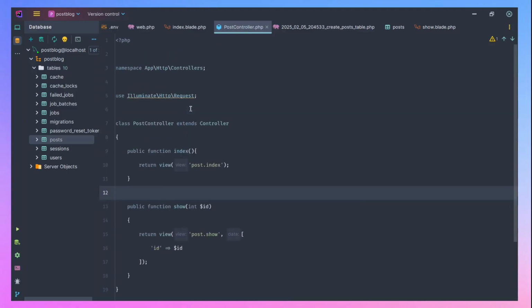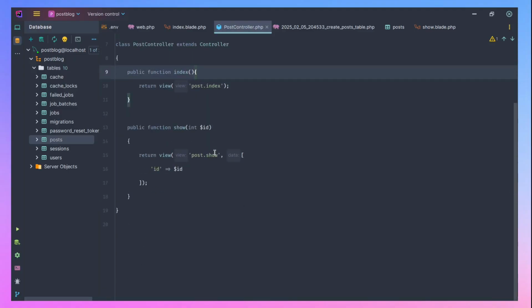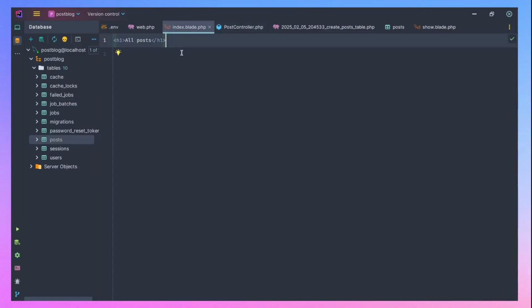So now, how can we create a post? It's very, very simple. Let me do something to make things very, very simple for you. Let's go back to our index posts, our all posts.